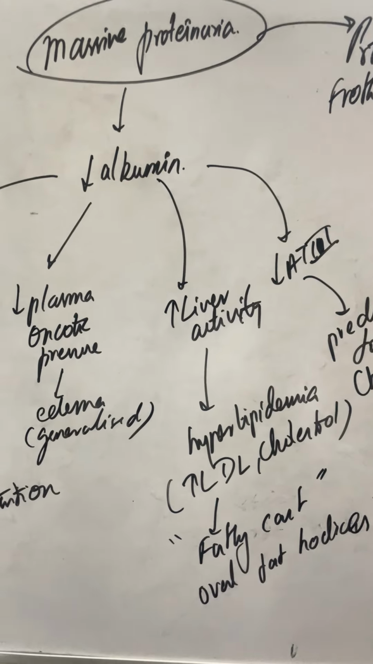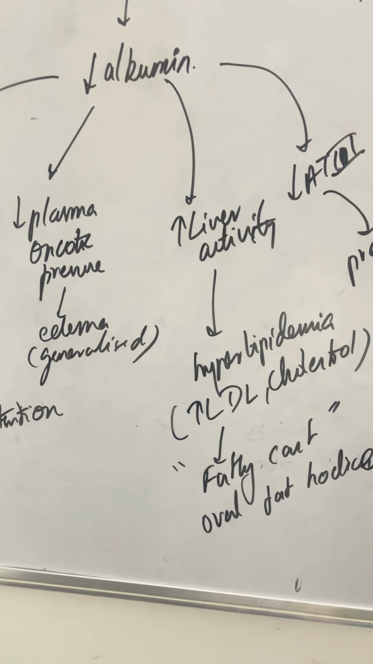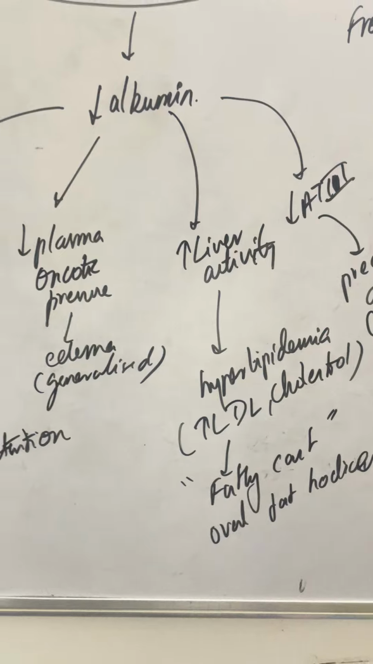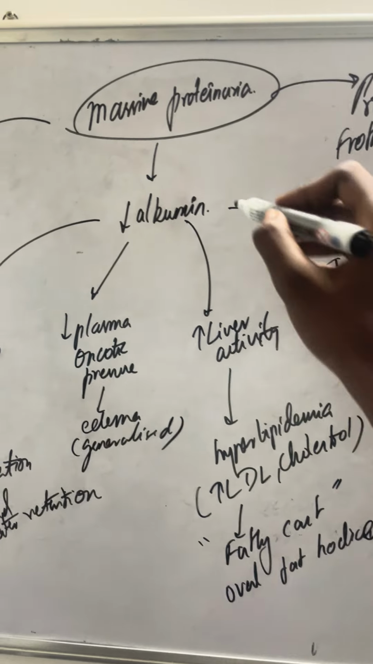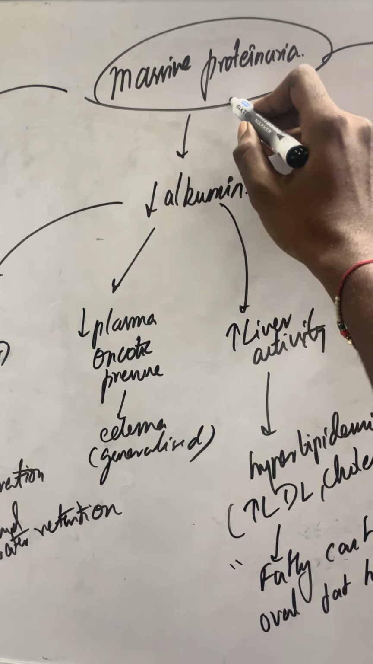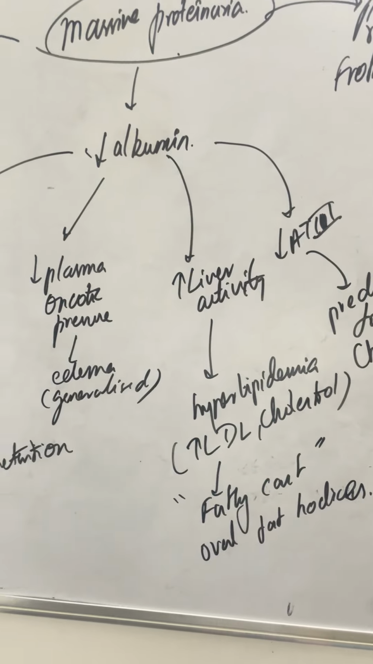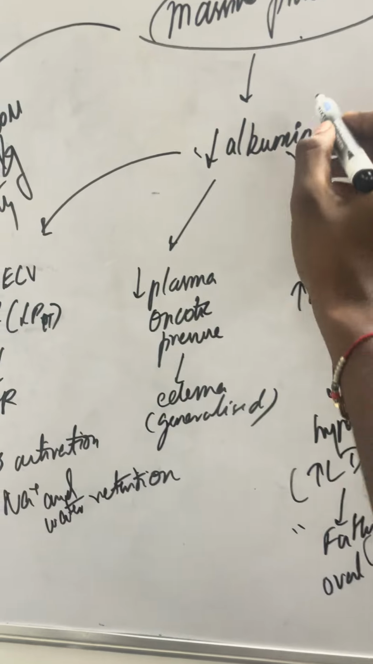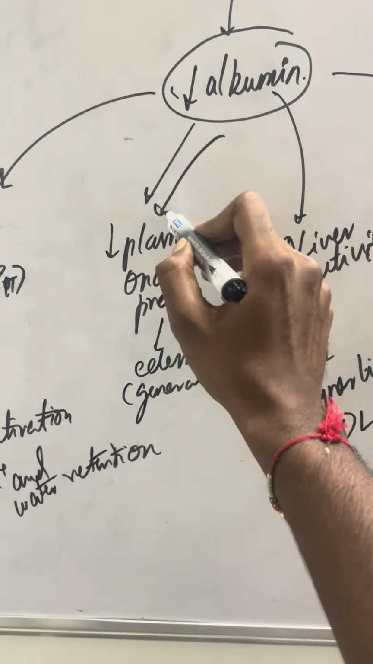So what happens in case of nephrotic syndrome? Basically, nephrotic syndrome is characterized by massive proteinuria. So when a patient has massive proteinuria, he's going to lose a lot of protein, and particularly it's going to be albumin. He's going to lose albumin selectively. Because of that, his plasma oncotic pressure goes down.